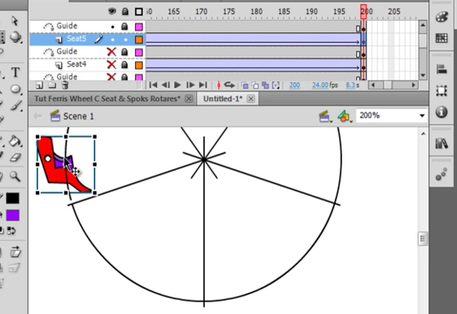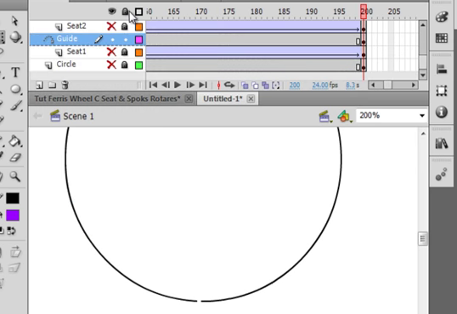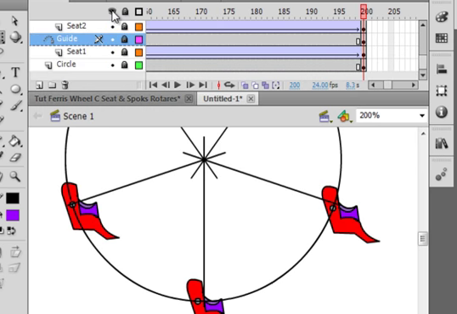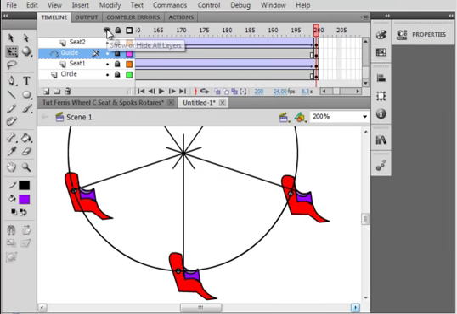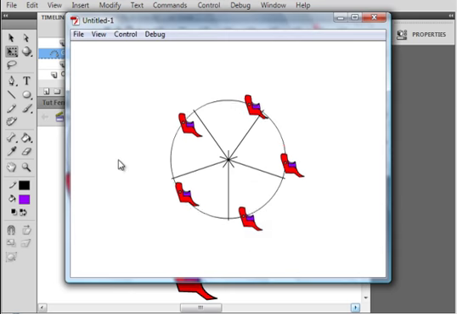And put that right here. Now lock all the layers and make all the layers visible, and let's give it a little quick try here for a minute. Control, test movie, test.